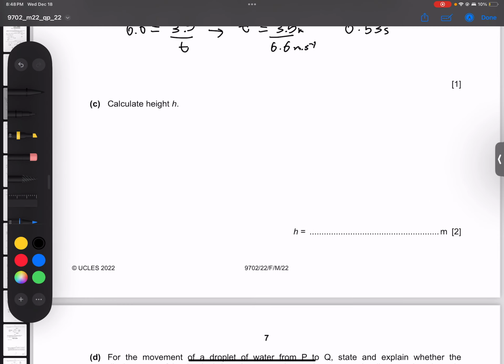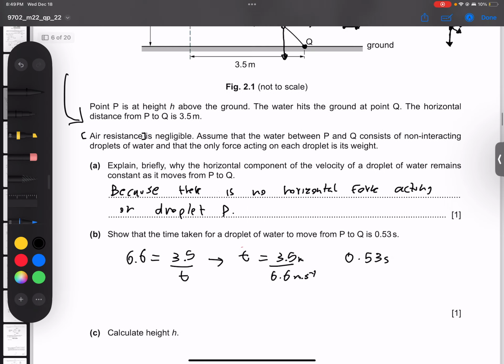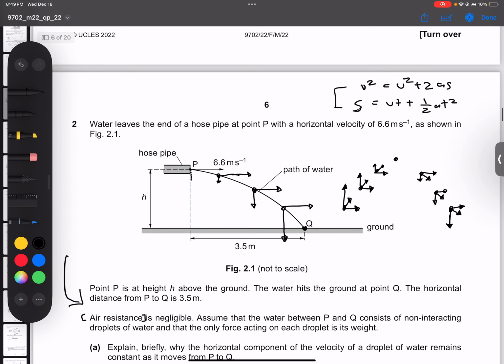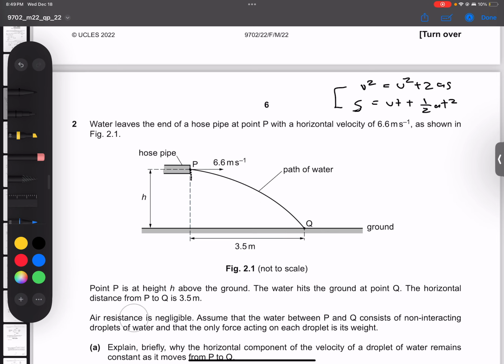Moving on. Calculate height h. This is where our equations come to play. Now, because the height is the displacement, first off, how do we know that the height is the displacement? The displacement between any 2 points is the shortest path between them. If we extend P above Q, it is clear that this is the shortest path between them, meaning that is the vertical displacement.